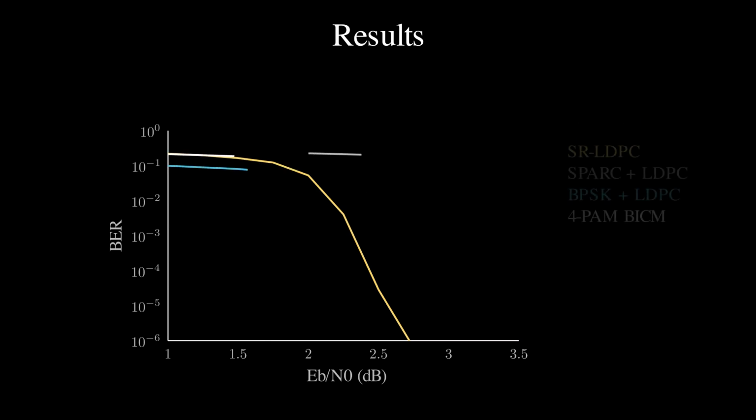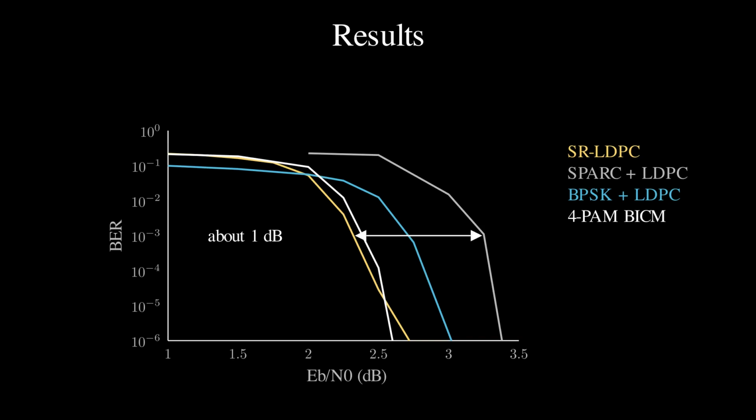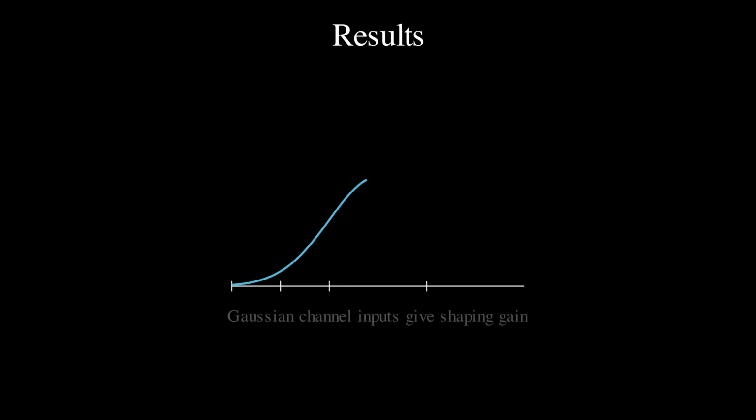Compare it against three optimized benchmarks: a SPARC LDPC construction, a binary LDPC code with BPSK, and an LDPC code with 4-PAM bit-interleaved modulation. At a bit error rate of 10 to the minus 3, the SR-LDPC code leads them by about 1 decibel, half a decibel, and a tenth of a decibel. And since each channel input is a Gaussian random variable by construction, the scheme captures a shaping gain over the Gaussian channel almost for free.